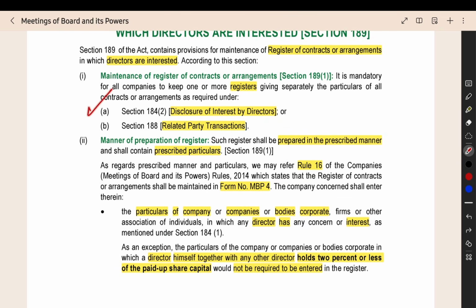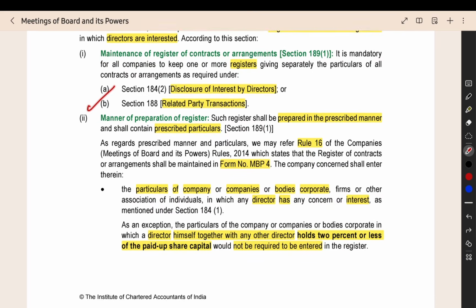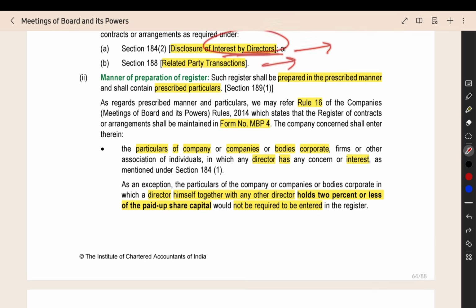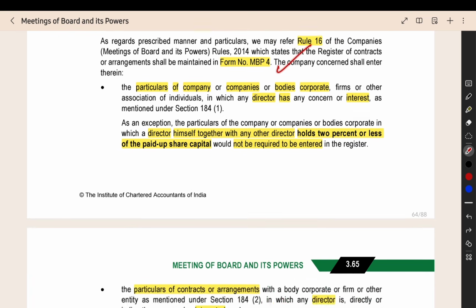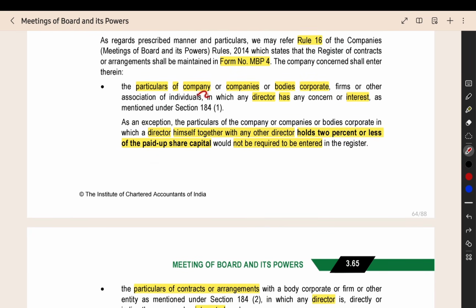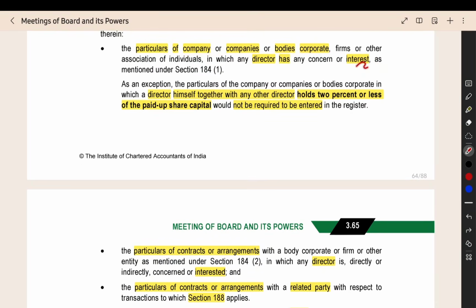As per section 184 subsection 2 and 188, you have to prepare registers: one register for related party transactions, one register for contracts or arrangements where the directors are interested. It should be prepared in the prescribed manner with the prescribed particulars. It is prescribed in rule number 16. It should be maintained in form number MBP4. In that, all the particulars of companies or body corporates where the director has interest should be there. Interest as per section 184.